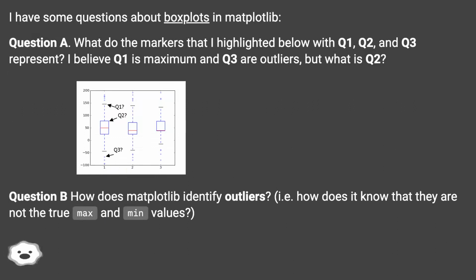Question A. What do the markers that I highlighted below with Q1, Q2, and Q3 represent? I believe Q1 is the maximum and Q3 are outliers, but what is Q2? Question B. How does Matplotlib identify outliers? I.e., how does it know that they are not the true max and min values?